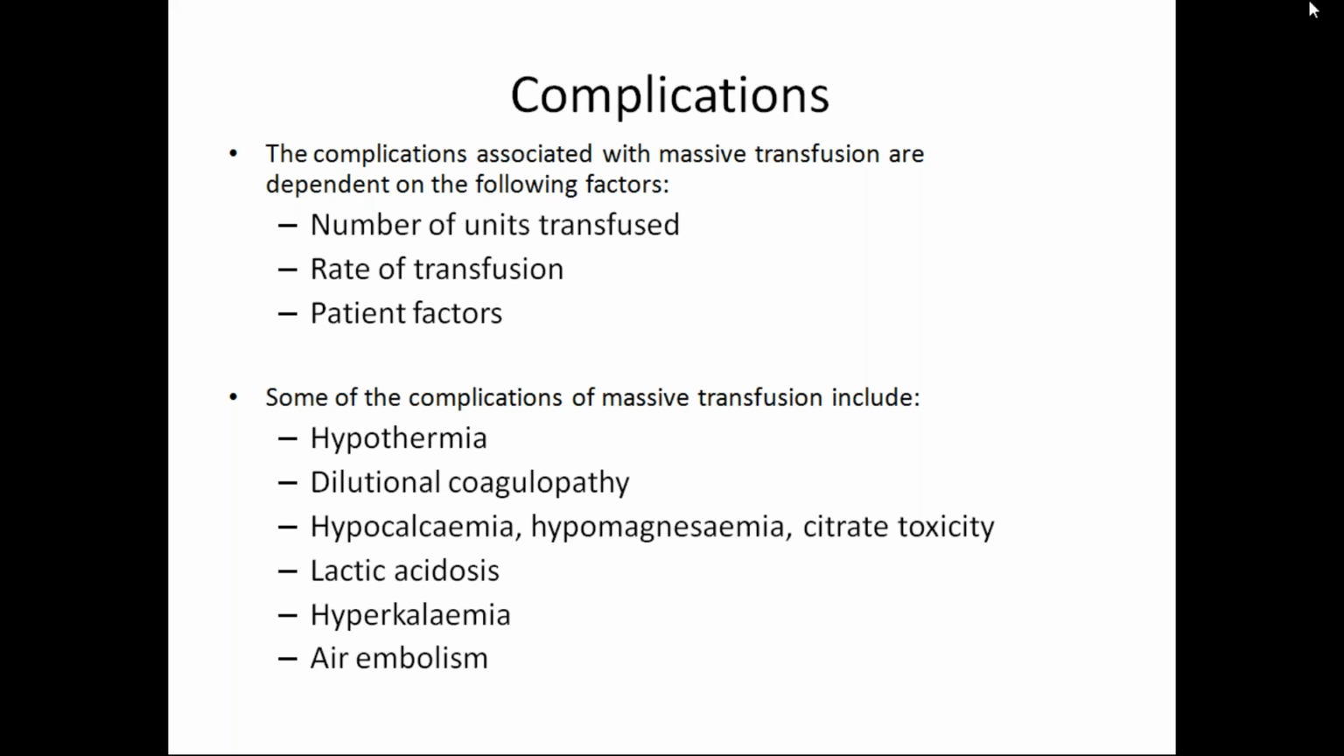So what are the complications of massive blood transfusion? It depends upon the number of units transfused and the rate of the transfusion, that is fast or slow transfusion, delayed transfusion, and the patient factors affecting the transfusion. Some of the complications of massive transfusion include hypothermia, dilutional coagulopathy, hypocalcemia, citrate toxicity, hypomagnesemia, lactic acidosis, hyperkalemia, and air embolism.